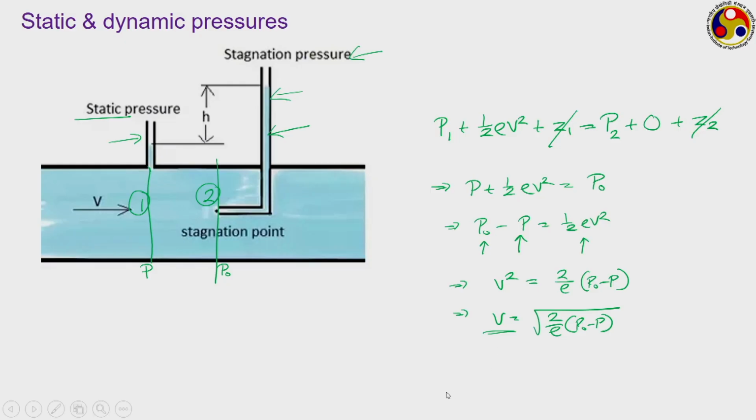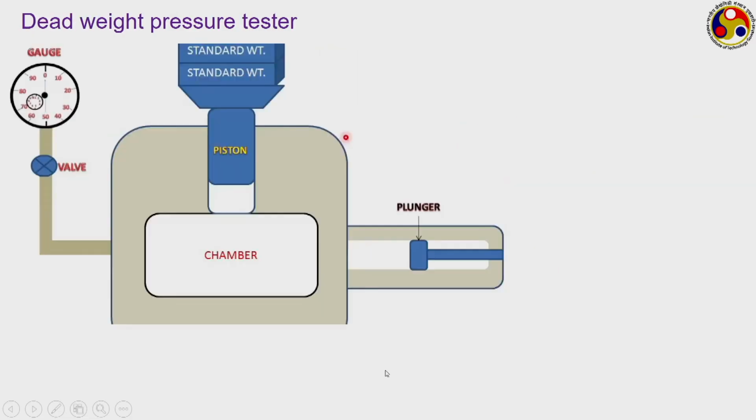Now, once we know this kind of classification, that is absolute and gauge pressure and also the static and dynamic pressure, let us talk about a few instruments of pressure measurement. The first one that we have is the dead weight pressure tester. It is a very simple mechanism. However, this is generally used more for calibration of the gauges, not for common pressure measurements. That is why they are generally available either in the standard laboratories or places which are used for manufacturing of pressure gauges.